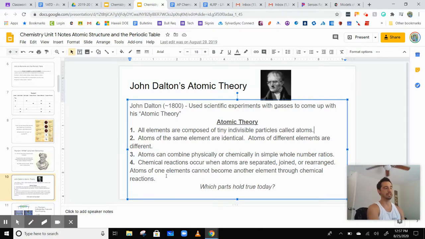Okay, so if we figure out which of these still hold true today: all elements are composed of tiny indivisible particles called atoms. That's actually not true.